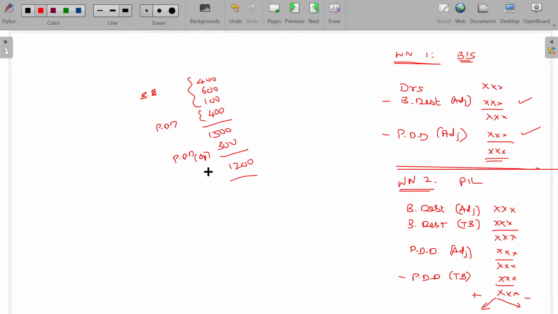Okay, here what happens? Positive. Suppose the amount already available in your purse is 2000. What does it mean? Your dad says, you have 500 rupees excess, return that to me now. So, there may be shortage or excess. In case of shortage, you have to get it further. It means debit to P&L account. If you have surplus, return to your dad, so credit to P&L account. Return to your dad, credit to your P&L account. That's all. Clear?